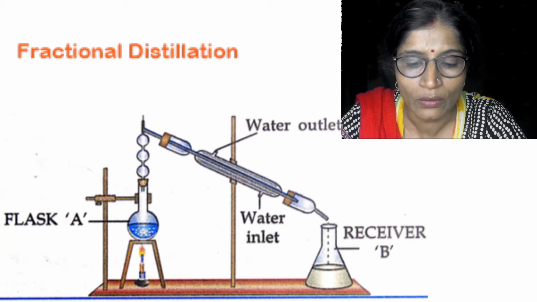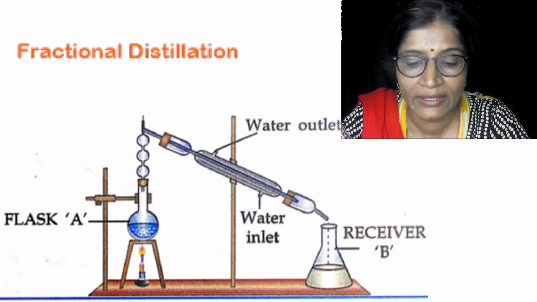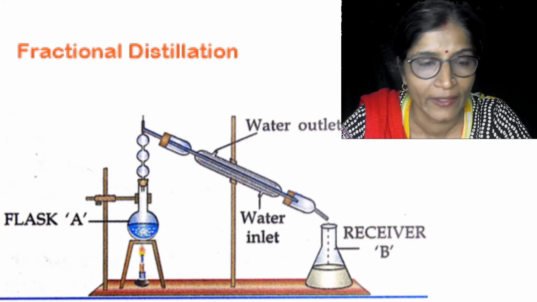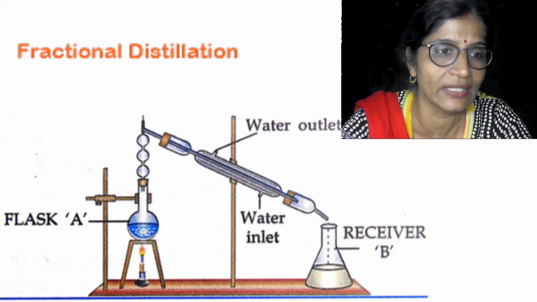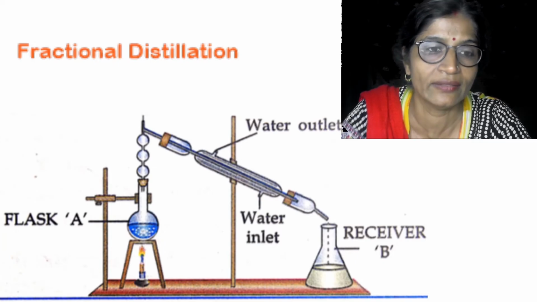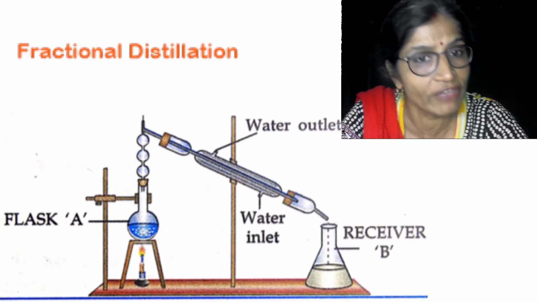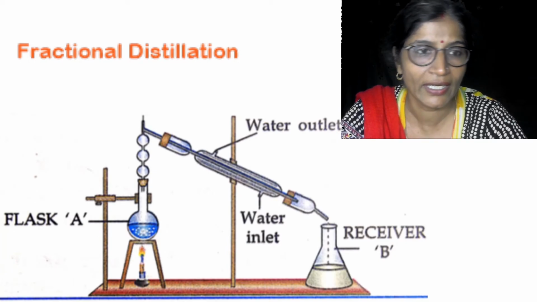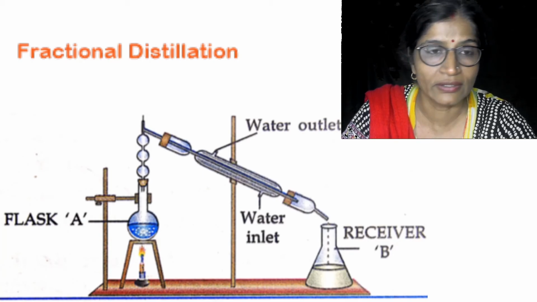Then what to do? The mixture of alcohol and water is taken in distillation flask A, and it is attached with a fractionating column. You can see in the diagram that the mixture is taken in flask A, and then the system is connected with a fractionating column. The flask is then carefully heated as shown in the figure. Then it is heated. Then what will happen?